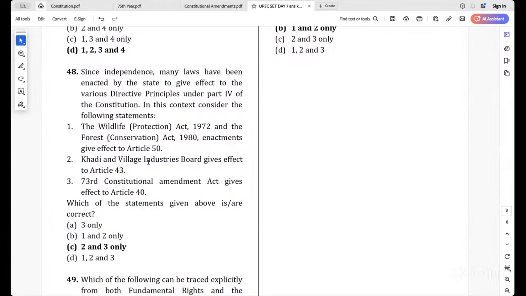Article 50 என்ன? Separation of judiciary from executive. Whether WPA Act and FCA Act was done to that? No, it is to protect the environment. So that is wrong. So you can remove it. And then if you remove it, it is 2 and 3. Khadi and Village. Article 43 is about?